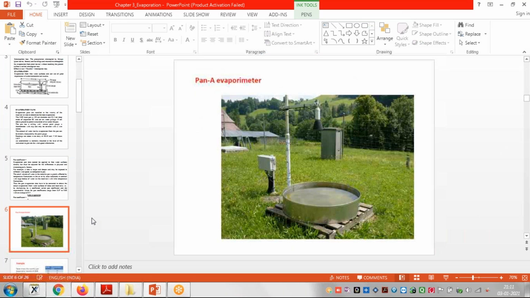This is one of the diagrams given. This is the pan. Water is kept here, and whatever quantity of water is evaporated will be noted down. So that is one of the instruments used to measure evaporation.